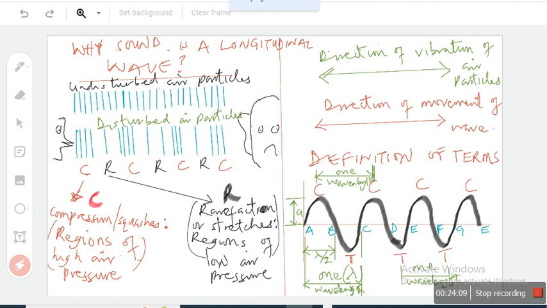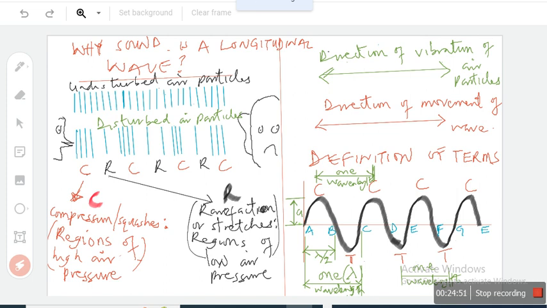So you have compression, rarefaction, compression, rarefaction, compression. See the way the sound wave was before it was disturbed. Now, after it was disturbed, some parts squashed, some stretched, until the sound moves from where it was produced to where it will be heard.